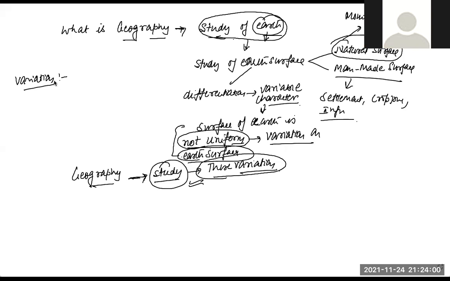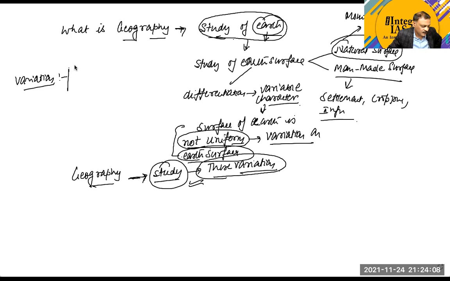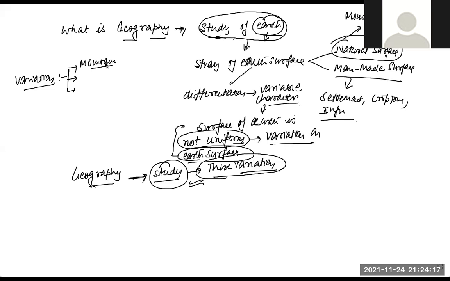Sir, these variations could be mountainous. Plains. Okay. Now, Abdul and Hamid, you know that at some places we find mountains, but we do not find mountains at all places, even in India. Can you find any variations in terms of the earth's surface?